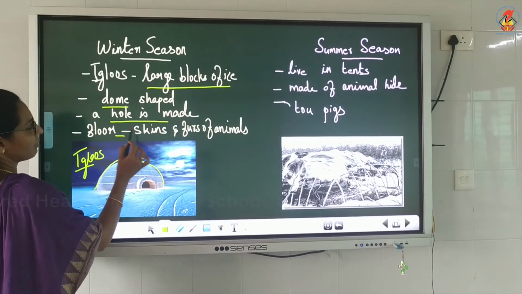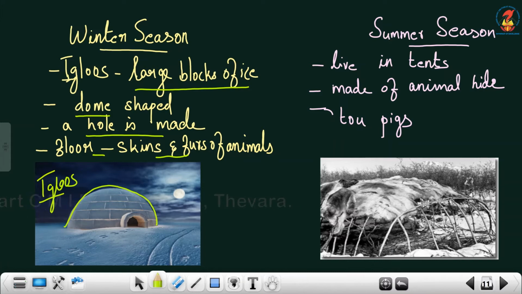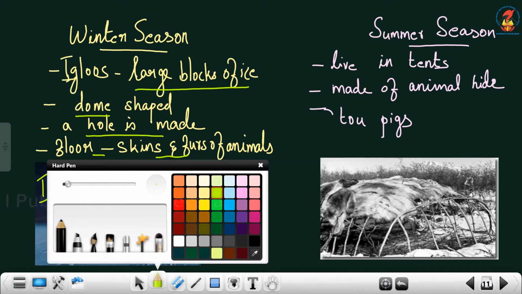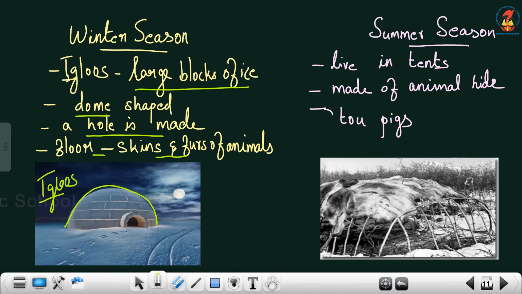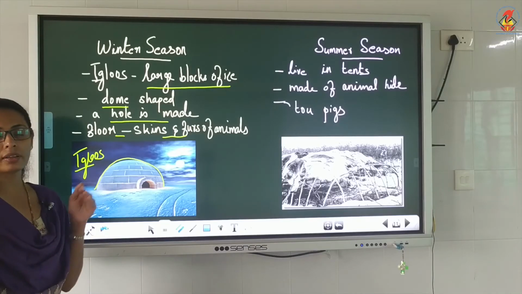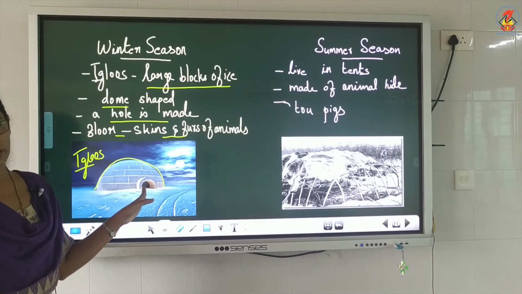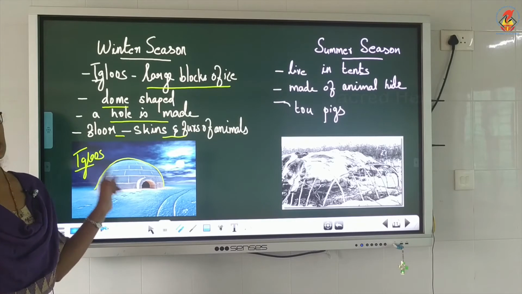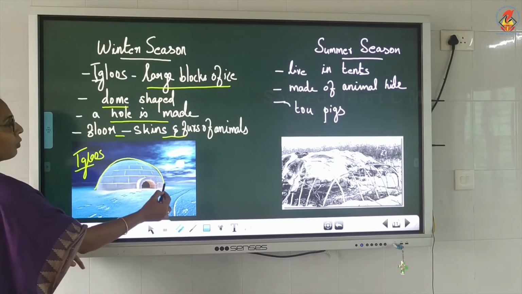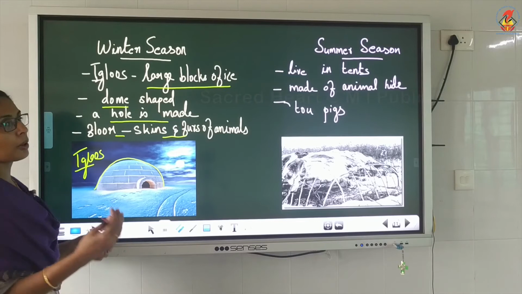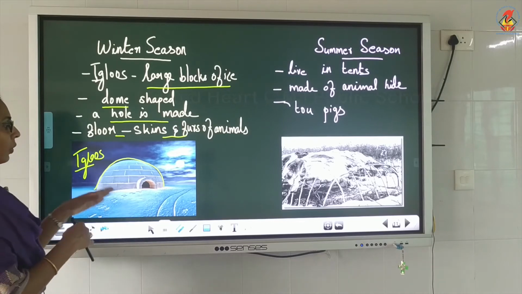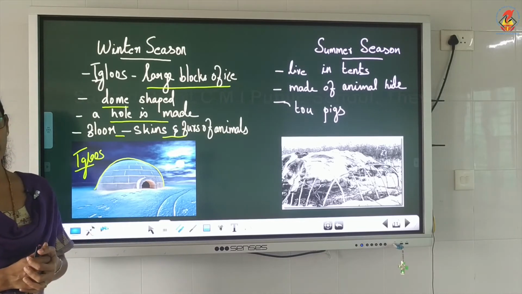The floor is covered with the skin and furs of animals. Understood, children? In winter, the Eskimos make their house with large blocks of ice, known as igloos. The igloo is dome shaped, and a hole is there for passing out the hot air. The floor is covered with the skin and furs of animals.